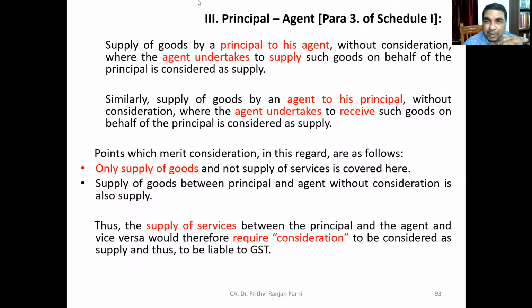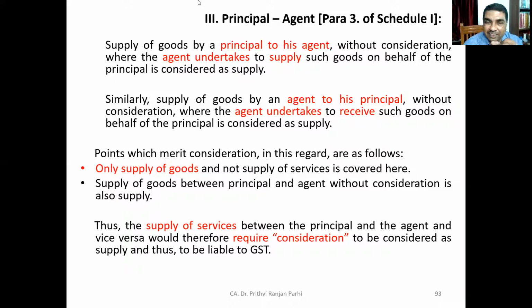Similarly, supply of goods by an agent to his principal. In the first case, the principal was supplying to the agent. In the second case, the agent is supplying to his principal, and here also without consideration, where the agent undertakes to receive such goods on behalf of the principal.